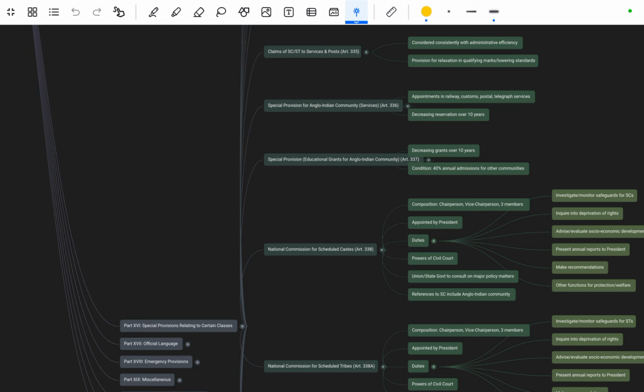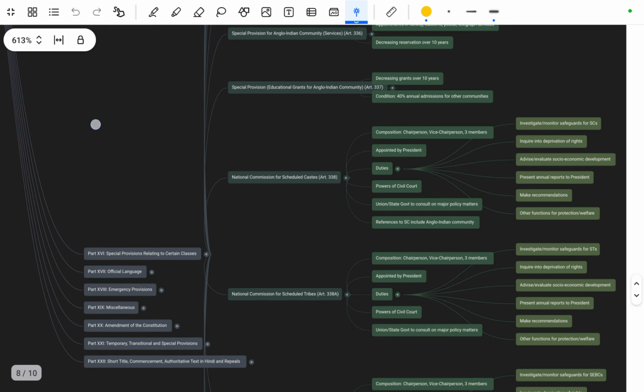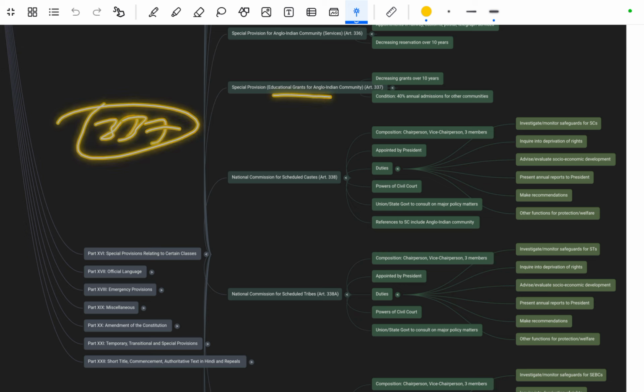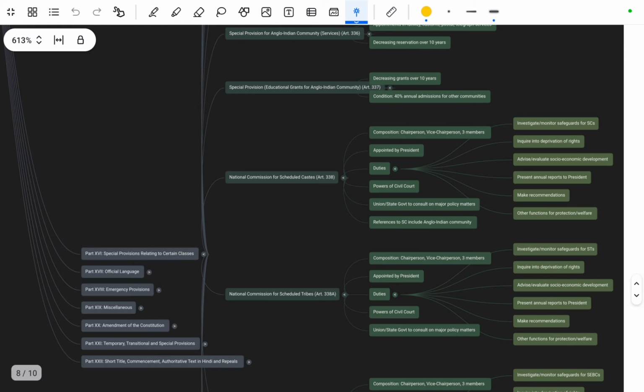Okay, so you have to remember this. Next is Article 336, that is about the special provisions for Anglo-Indian community in the service, that is appointment in the railway, customs, postal and telegraph services, decreasing reservation over 10 years. Okay, so next is Article 337, that is about the special provisions educational grants for Anglo-Indian community. Anglo-Indian community is not very important, please don't give it much importance.